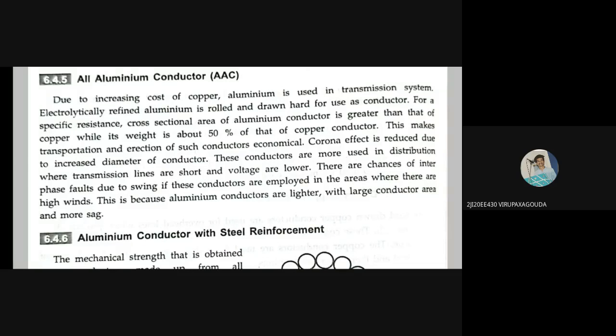Corona effect is reduced. This is not that coronavirus again. This is a phenomenon. Corona effect is reduced due to the increased diameter of the conductor. These conductors are more used in distribution, where transmission lines are short and voltages are lower. There are chances of interphase faults due to swing if these conductors are employed in areas where there are high winds. This is because aluminium conductors are lighter, with large conductor area and more sag.